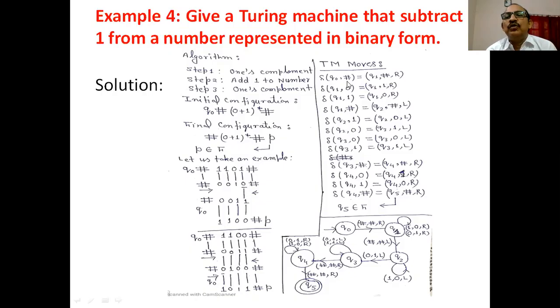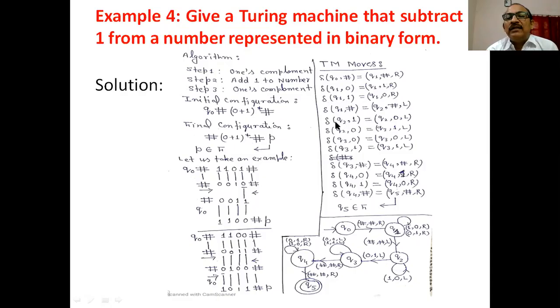Machine in state Q0. If this is encountered, the machine changes the state, goes to state Q1, replaces this by this, and moves in the right direction. If 0 is encountered, here we take the complements. Change this 0 into 1, remain in the same state. 1 into 0, remain in the same state. If this is encountered, change the state to Q2. The machine goes to state Q2, replaces this by this, and at this time it moves in the left direction, that is this portion.